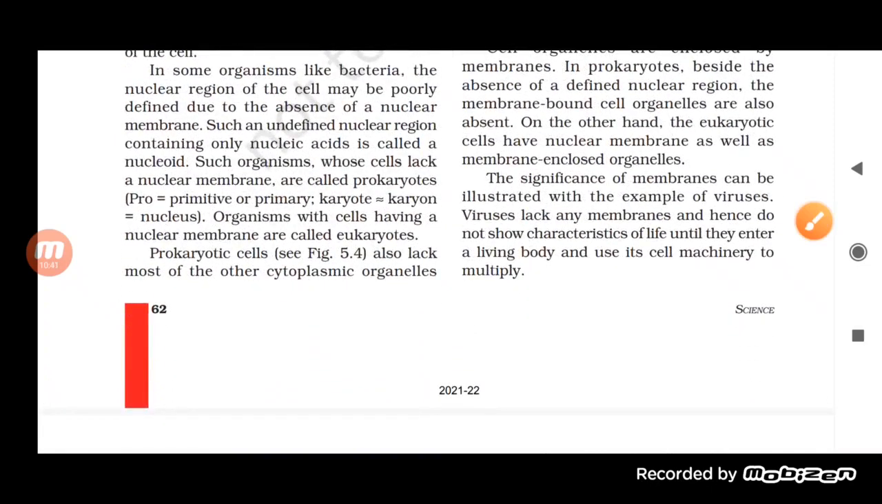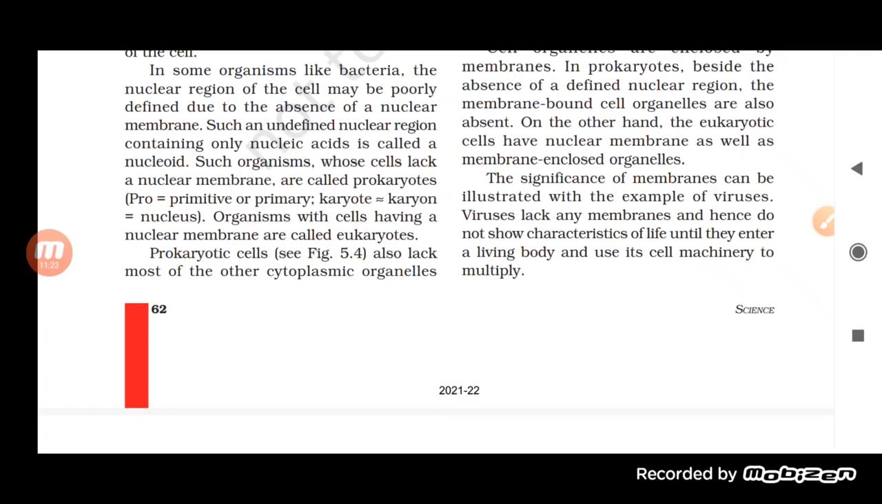An organism which does not have a well-defined nuclear membrane or a well-defined nuclear region is one of the old cells, which we call primitive cells, or in short, prokaryotic cells. So a prokaryotic cell does not have a well-defined nuclear membrane. Even during division, the chromatin material is not able to organize itself into a chromosome.